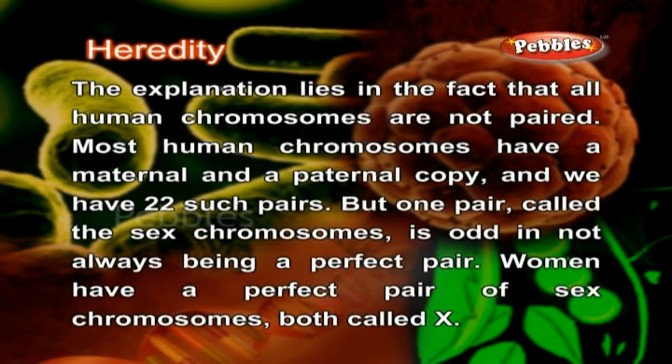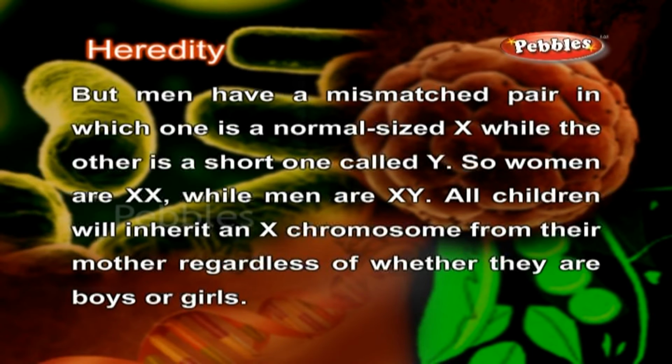Most human chromosomes have a maternal and a paternal copy, and we have 22 such pairs. But one pair called the sex chromosomes is odd in not always being a perfect pair. Women have a perfect pair of sex chromosomes, both called X. But men have a mismatched pair in which one is a normal-sized X while the other is a short one called Y. So women are XX while men are XY.